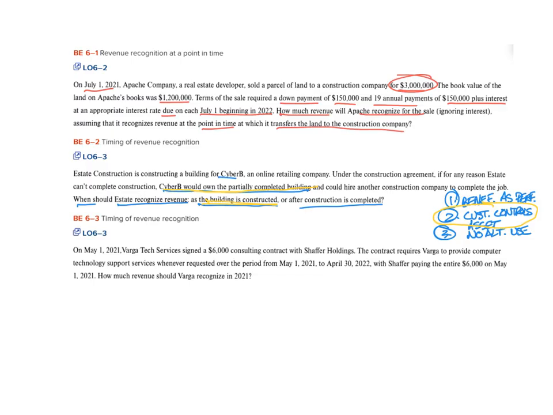The third problem indicates on May 1st, 2021, Varga Tech Services signed a $6,000 consulting contract with Schaefer Holdings. The contract requires Varga to provide computer technology support services whenever requested over a period of time from May 1st, 2021 to April 30th, 2022, with Schaefer paying the entire $6,000 on May 1st, 2021. How much revenue should Varga recognize in 2021? Here we have a situation where we're providing the good or service over a period of time. Thus, we cannot recognize all the revenue at this single point in time.